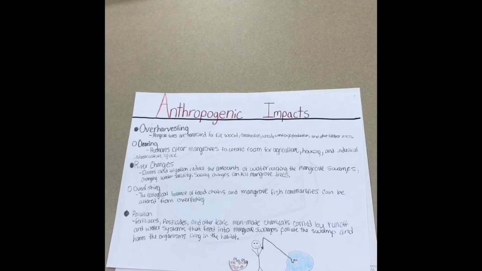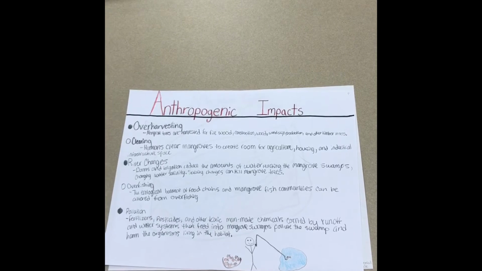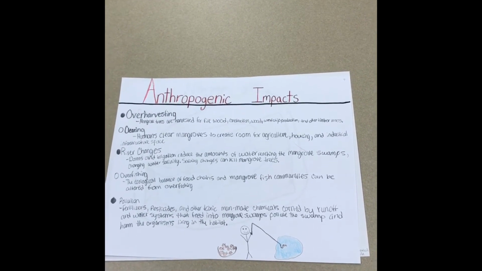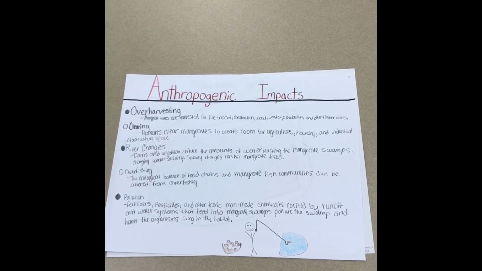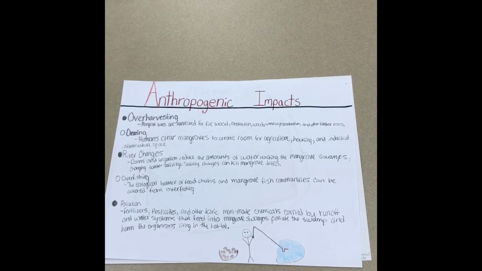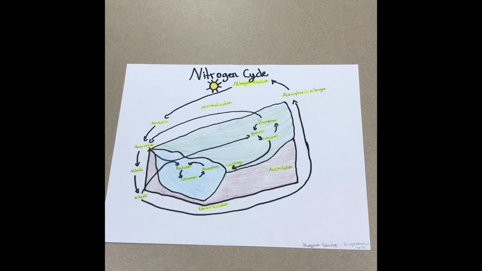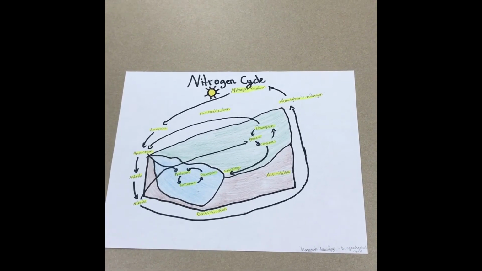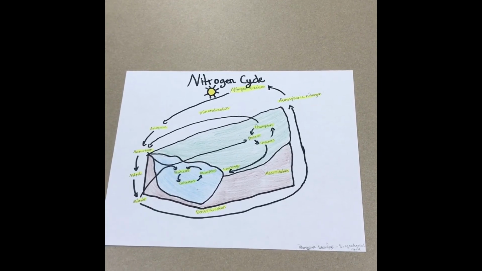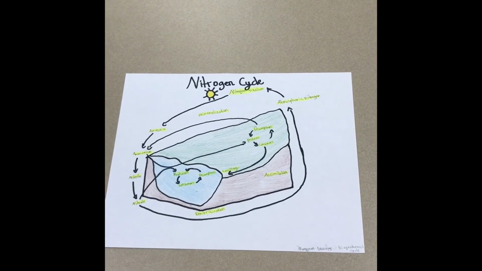Humans also overfish, and this alters the ecological balance of food chains in the mangrove swamp system. And lastly, humans pollute the mangrove swamps with fertilizers, pesticides, and other toxic man-made chemicals that go into the system by runoff and other ways. The nitrogen cycle is displayed in this biome when the plants take up nitrogen from the soil, and the nitrogen is released from the plants when animals eat them and when the plants are cut down or decomposed.